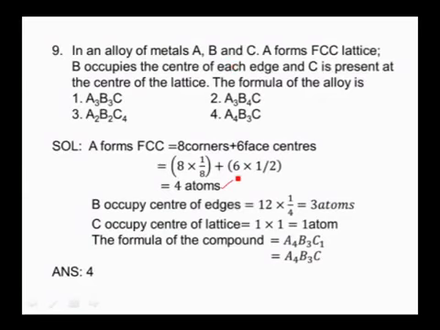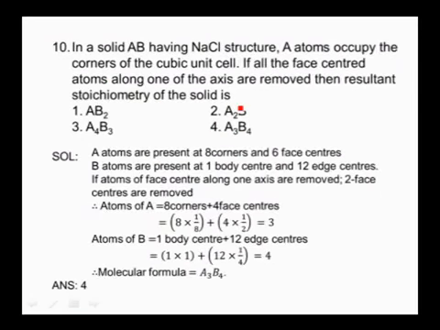And B occupies center of the edge. There are 12 edges for a cubic system and contribution of the particle at the edge center is 1 by 4. So the 12 edge contributions is nothing but 12 into 1 by 4, which is equal to 3 atoms. Since C occupies the center, see, the particle at the center cannot be shared with any other unit cells, the total particle belongs to the unit cell only. So 1 into 1, which is equal to 1 atom. So number of atoms of A is 4, B is 3 and C is equal to 1. So the formula is A4B3C. So our answer is the fourth option, A4B3C. And come to the next one.